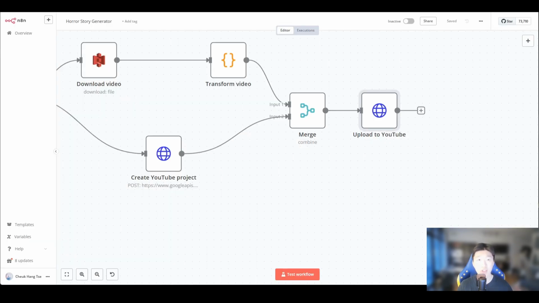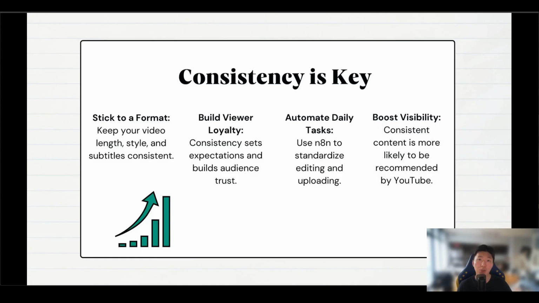So this is how we create multiple channels and then integrate it in N8N workflow. So now back to our tip number 2, maintain content consistency. Whether it is the topic, video length, style, or subtitle format, everything should remain consistent. Consistency builds audience trust and sets expectations, which is crucial for growing a channel. This consistency also makes it easier for YouTube's algorithm to recommend your videos.